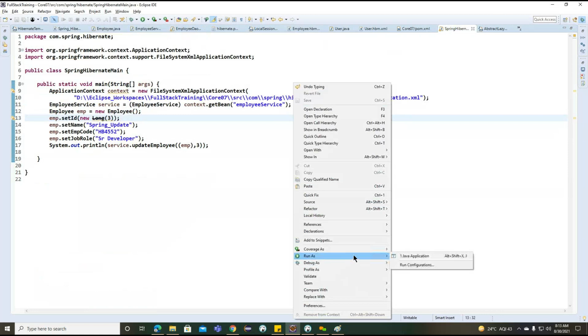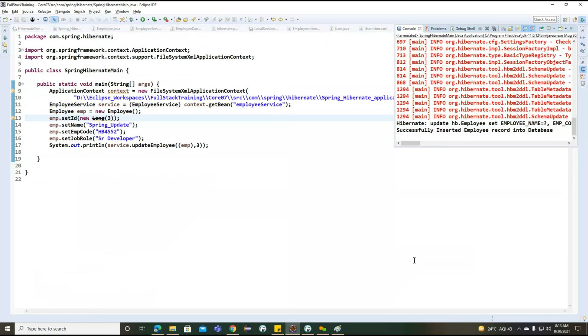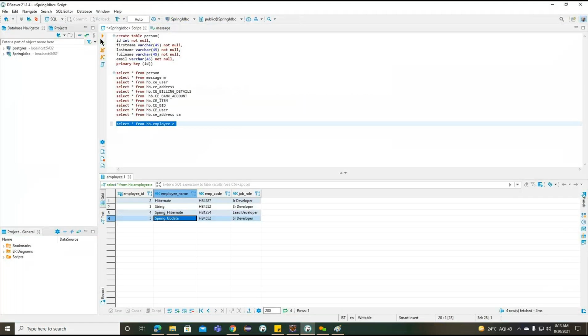Go to the main class and we'll try to run the same example one more time. Now you can see the update query here. Here we are having an update query, so there is no insert query here. Getting the point? This is very important. We need to understand this when we are working with Hibernate.